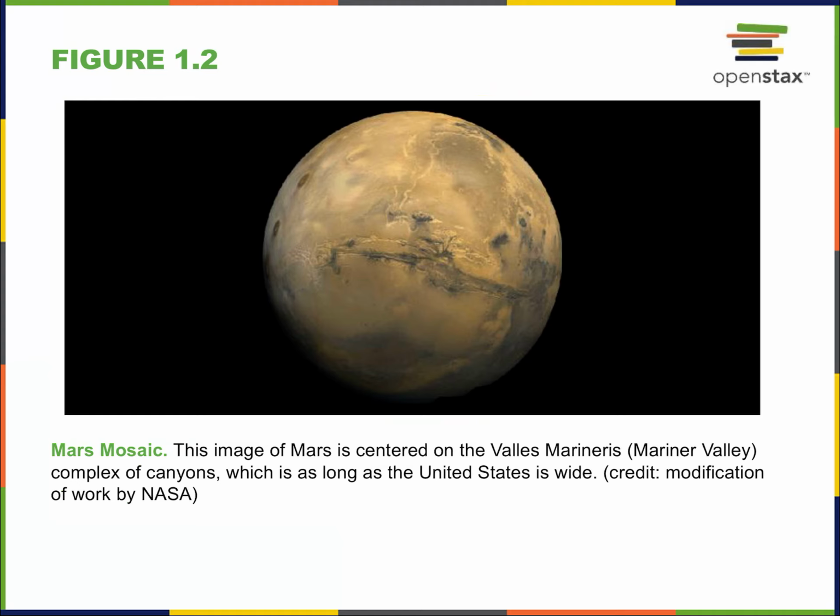Coming much closer to home, but still foreign and awe-inspiring, we're looking here at a picture of Mars. This image of Mars is centered on the Valles Marineris, the Mariner Valley, a complex of canyons which is as long as the United States is wide, right? So it's this stretch across the Martian surface, right? Mars is smaller than Earth, but it has huge valleys, giant volcanoes, all evidence of past geological activity, but currently the planet appears to be quite inert, quite dead. No atmosphere unlike Earth, right?